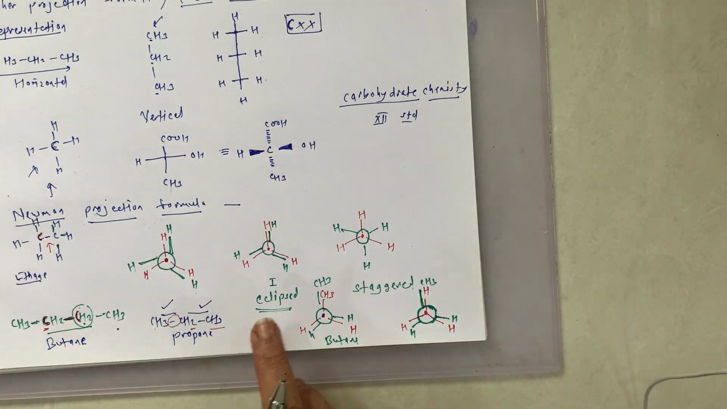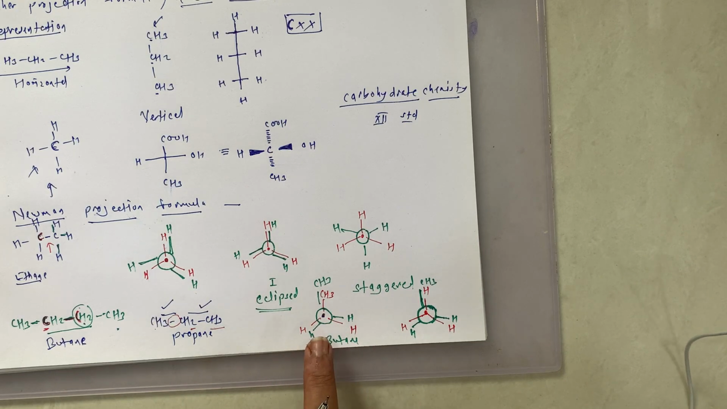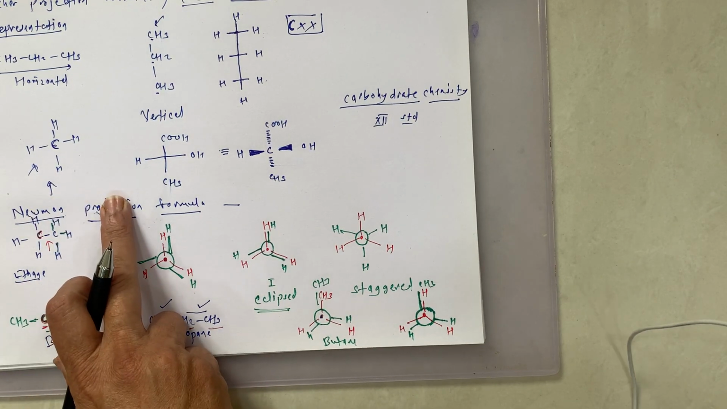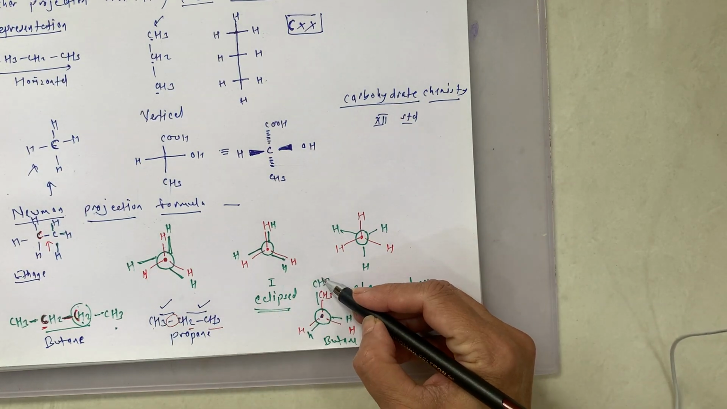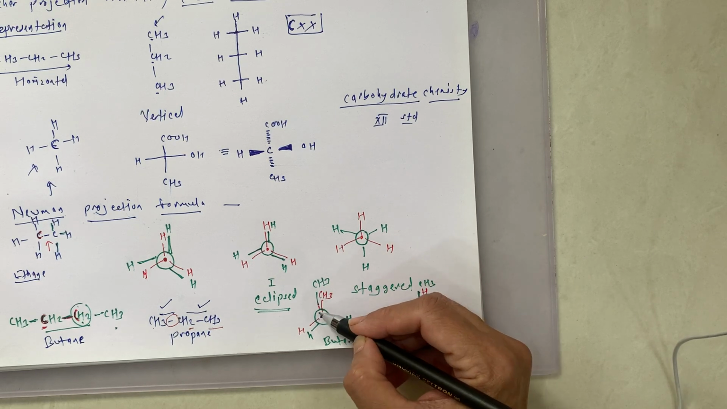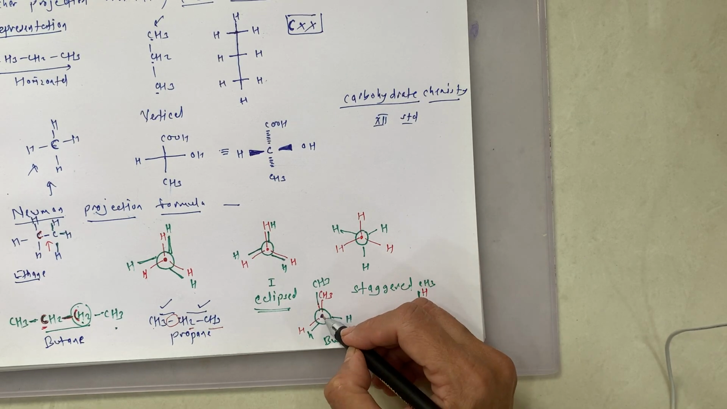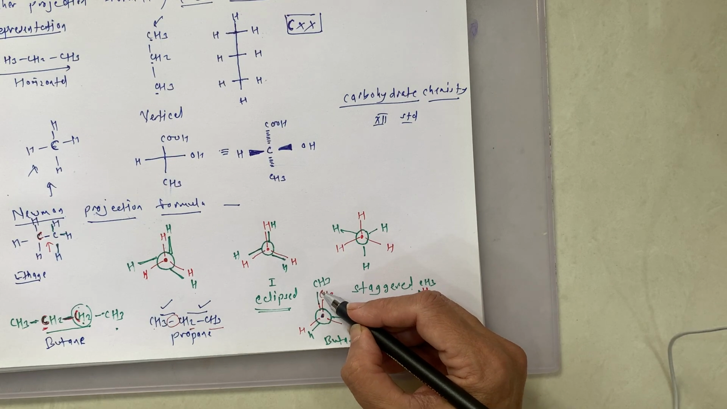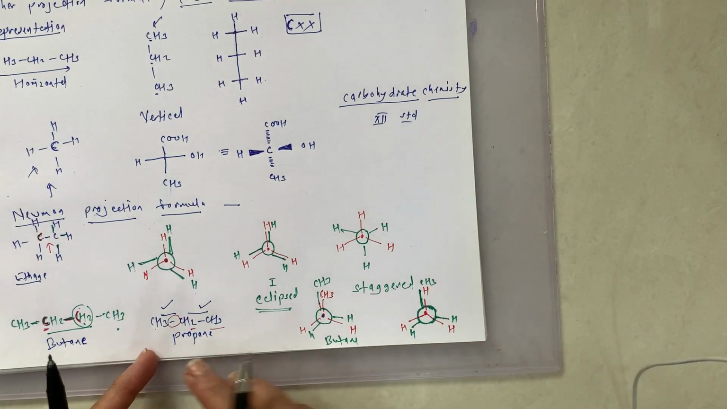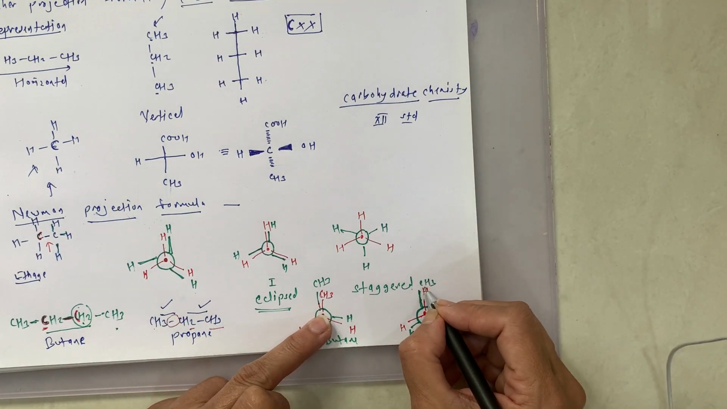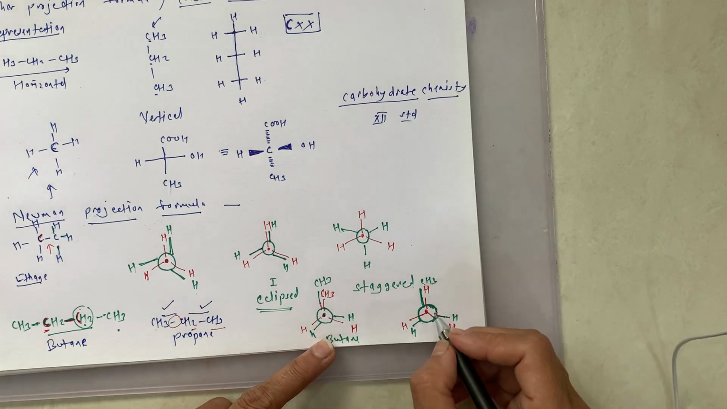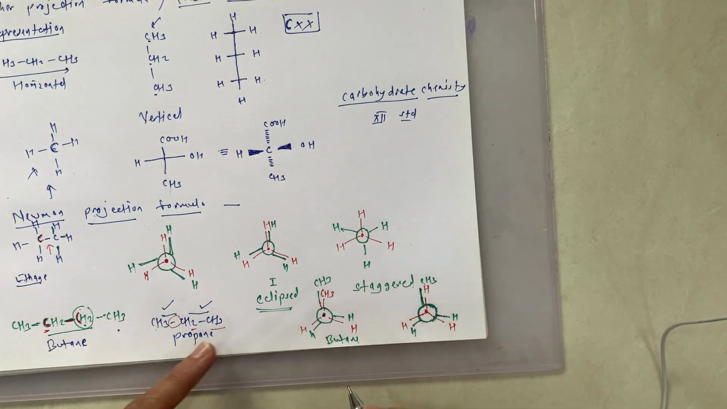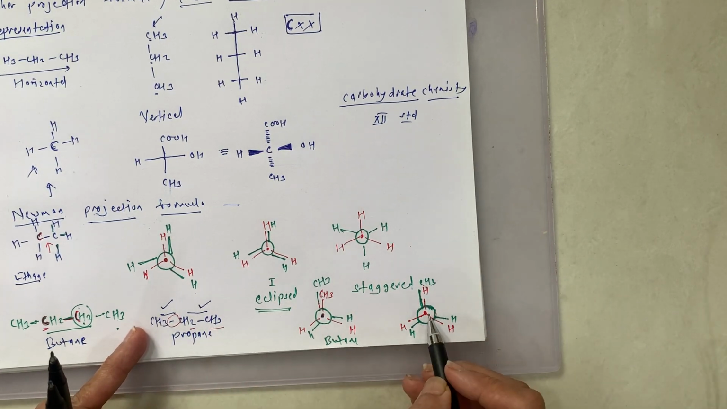So if you want to show the eclipsed structure, which is the Newman projection formula's eclipsed structure for butane, then you have to show four carbons in this way. This is the first carbon, then this circumference is the second carbon, then the dot is the third carbon, and this is the fourth carbon. While in case of propane, this is the first carbon, then this circumference is the second carbon, and this dot is the third carbon. So first, second and third.